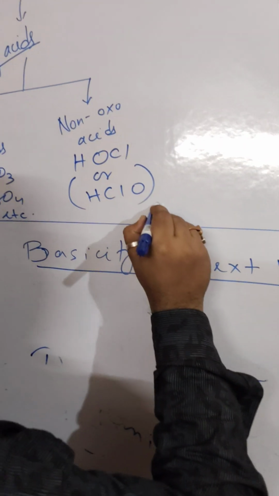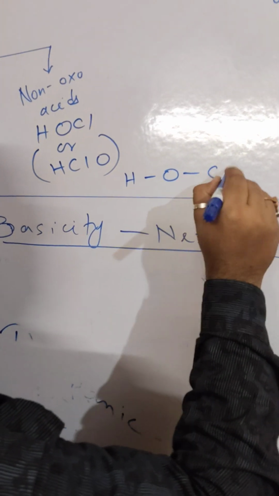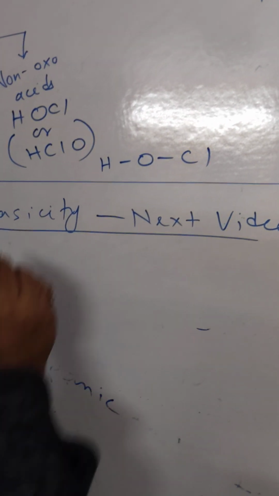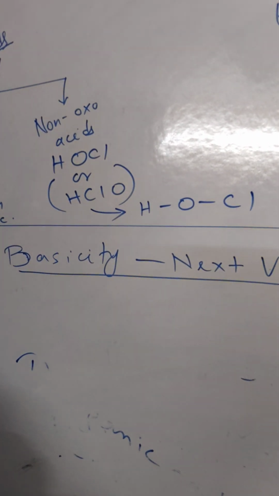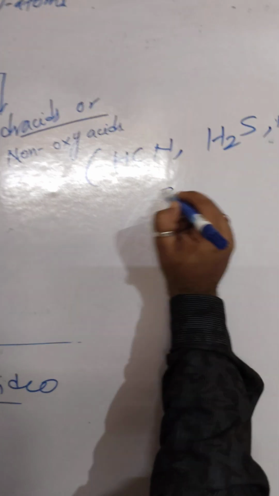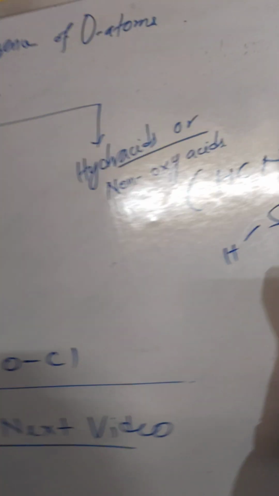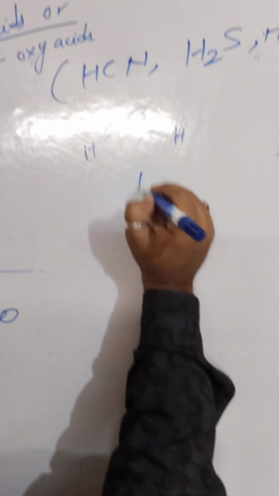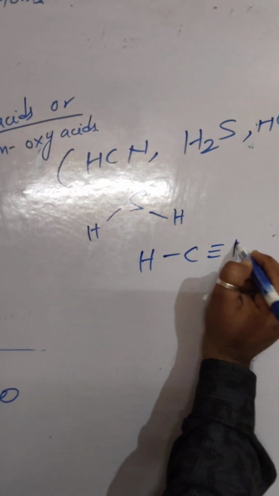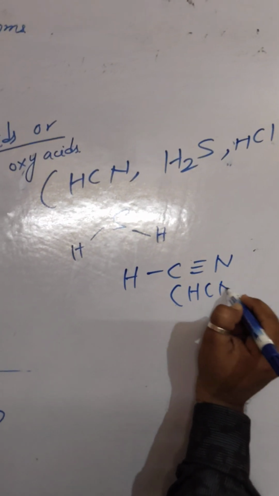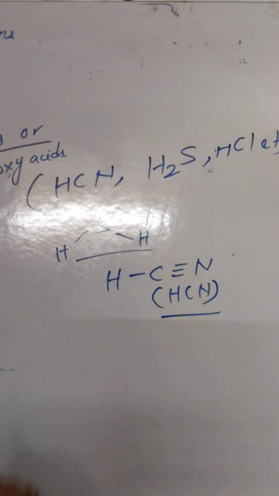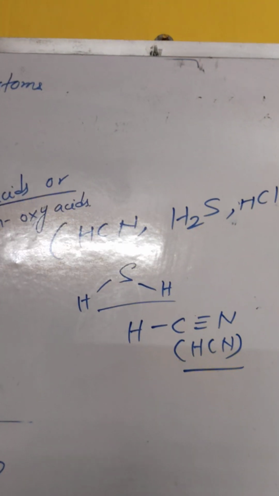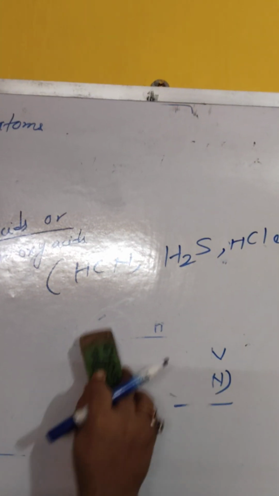And in case of oxyacid, if I try to draw HOCl, oxyacid, the structure of this. And these things you know very well: sulfur, hydrogen, hydrogen. No oxygen is here. And if you try to draw this, H, C triple bond N, and this is HCl. So these are the acids which are non-oxyacids or hydroacids.